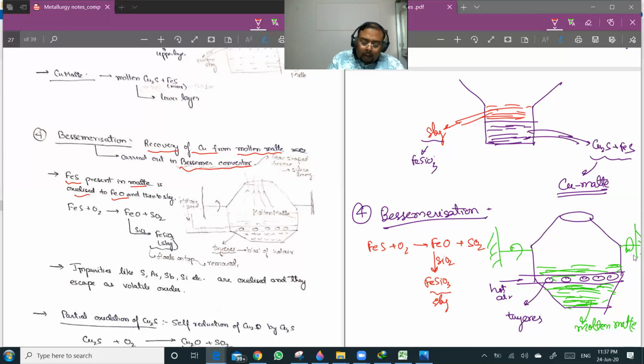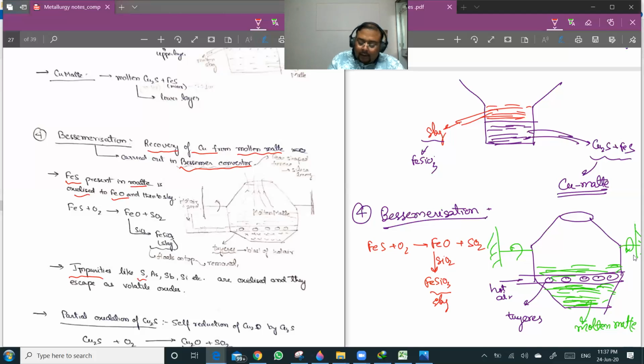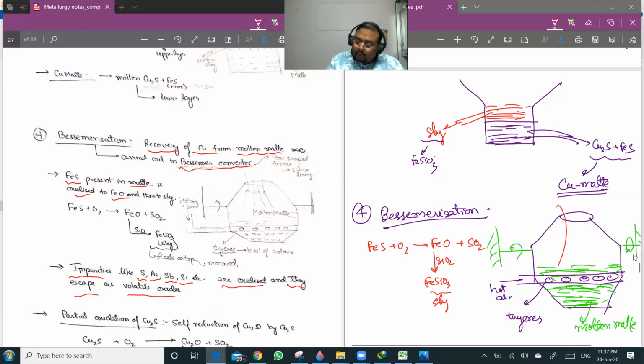Now impurities like sulfur, arsenic, antimony and silicon are oxidized and escape in the form of volatile gases, such as SO2 and SiO2.